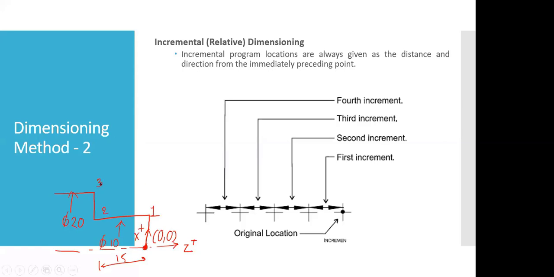I just need the coordinates of point number 1 now. Tell me the coordinates of point number 1. For point number 1, x 10 and z 0. Yes, exactly. For point number 1, x should be 10 and z should be 0.